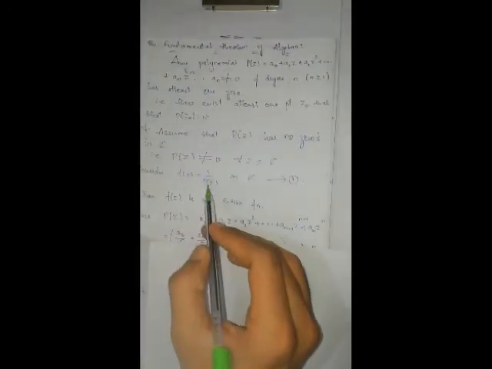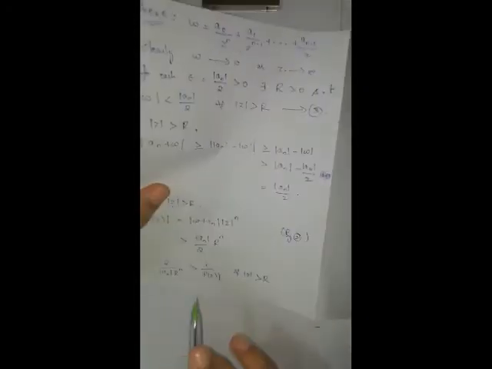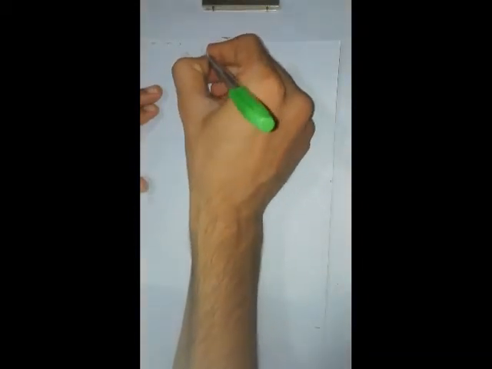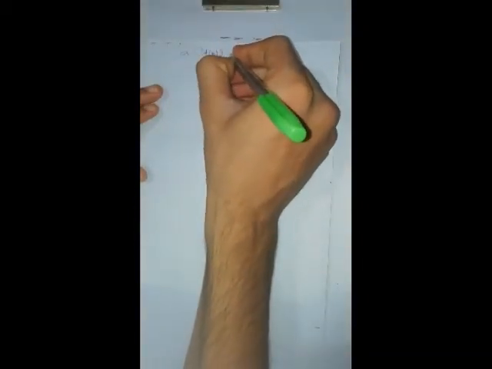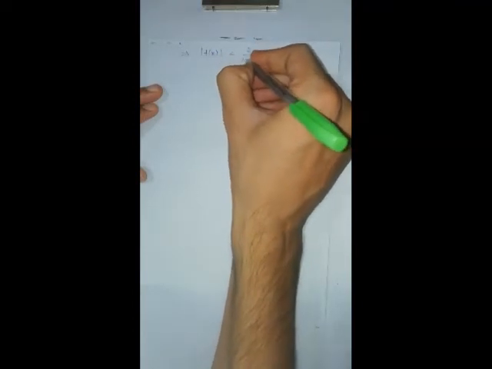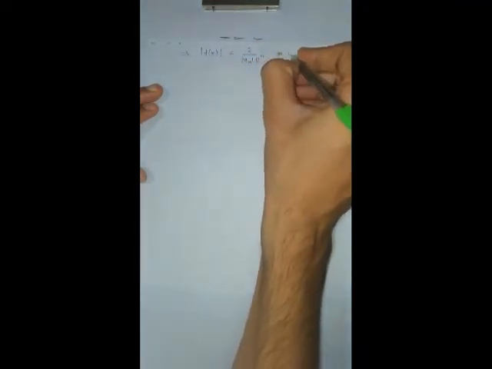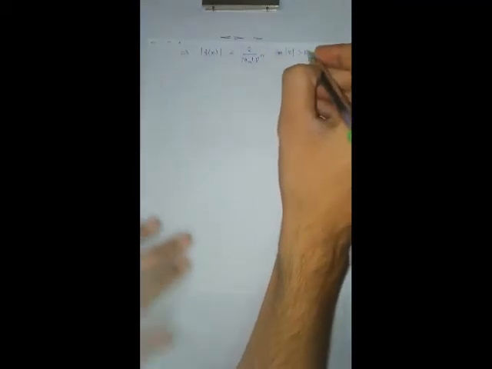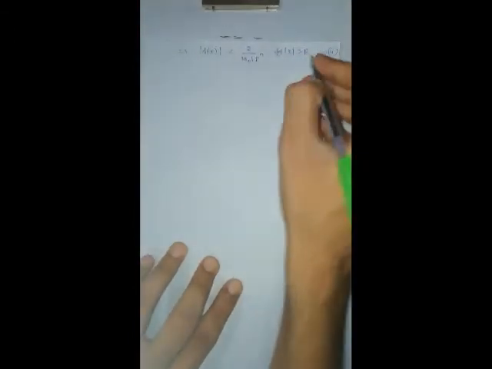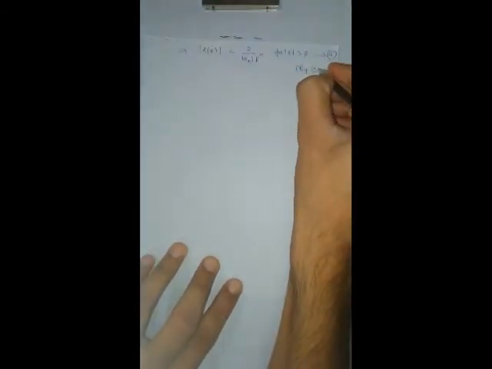But what is f of z? 1 by p of z. From equation number 1, 1 by this one can be written as, this implies modulus of f of z is less than 2 by modulus of an into r to the power of n for modulus of z greater than r. Let us take this one as equation number 4. And how I got this? By equation number 1.